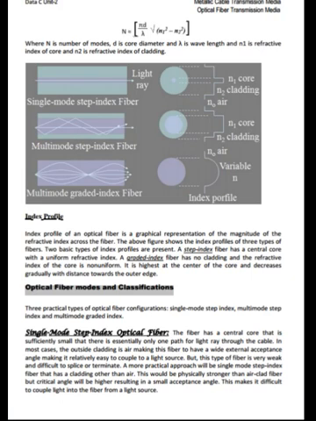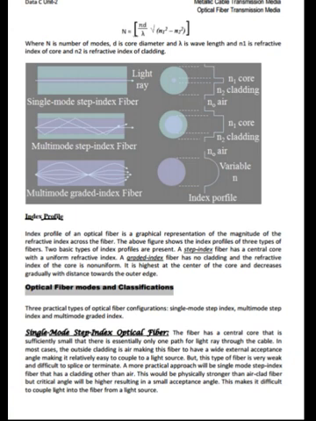Now let us see index profile. The index profile of an optical fiber is a graphical representation of the magnitude of the refractive index across the fiber. The above figure shows the index profiles of the three types of fibers. Two basic types of index profiles are present.